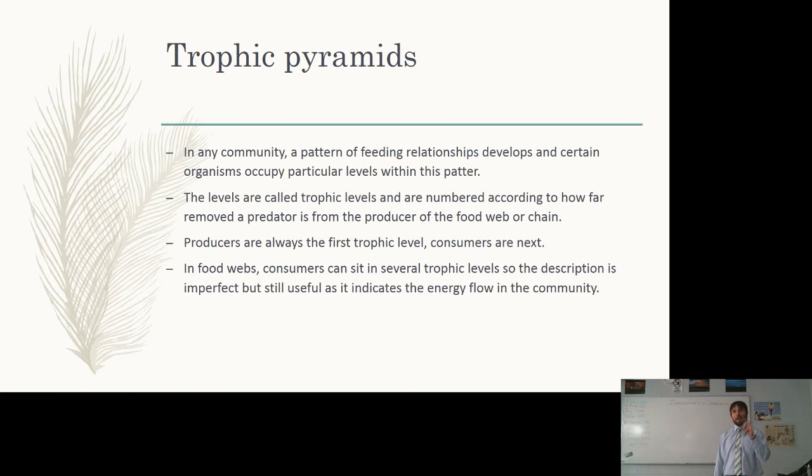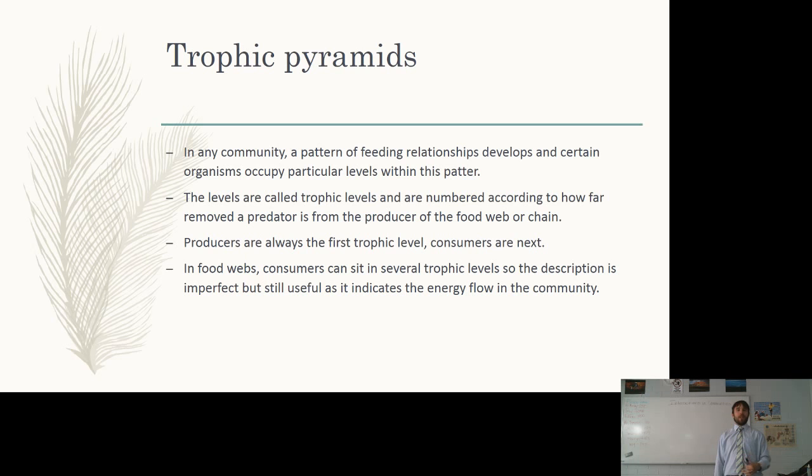Where we're looking now, categorizing things once again. In any community, there is a pattern of feeding relationships, a pattern of predator versus prey. And this develops over time. And certain organisms will consistently occupy a particular level within this pattern. The levels are called trophic levels because it relates to food, and this is what trophism is. And they're numbered according to how far removed a predator is from the producer of the food web or food chain. Producers are always the first trophic level.